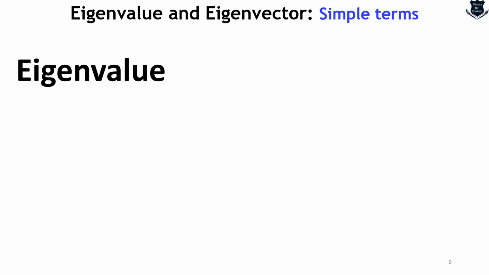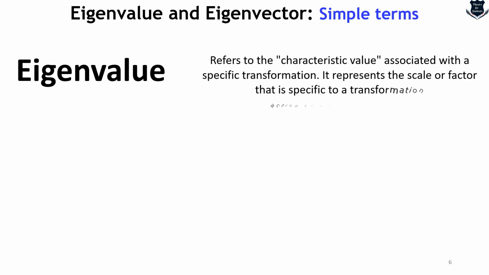First we take what is called an eigenvalue. It refers to the characteristic value associated with a specific transformation, and it represents a scale or factor that is specific to the transformation. Eigen means own, so eigenvalue is the own value. It has something to do with the scale or factor, which we will see in what happens in a transformation.